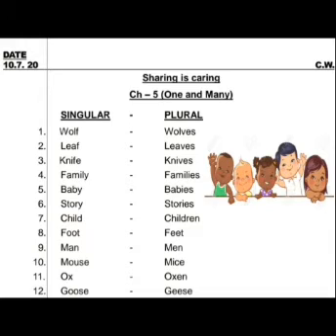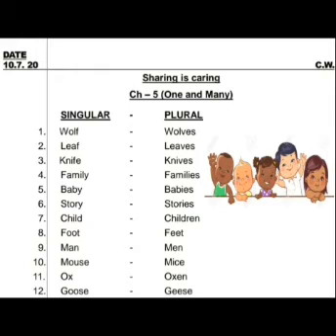Number 2, LEAF, leaf, and the plural is leaves, LEAVES. Again we have removed F and we have added VES. Number 3, KNIFE, knife, and the plural is KNIVES, knives. Again we will remove FE and we will add VES.